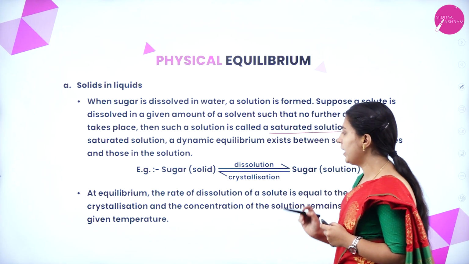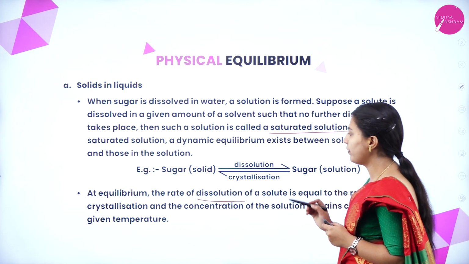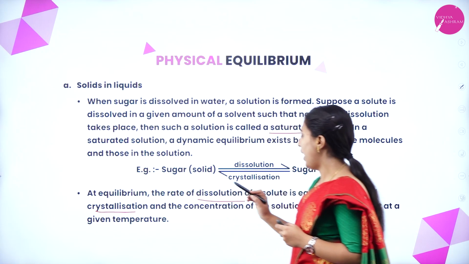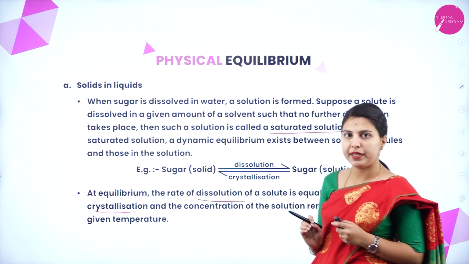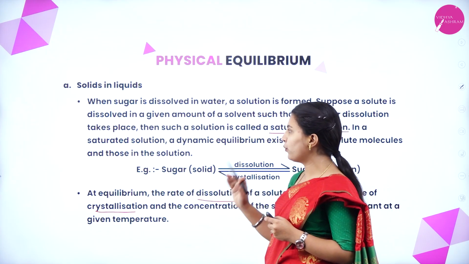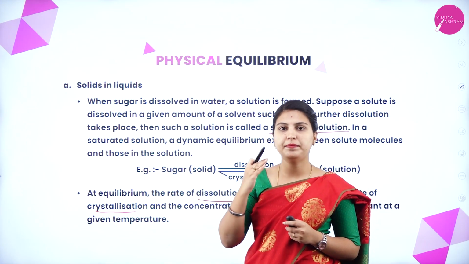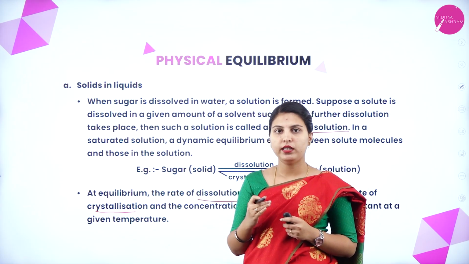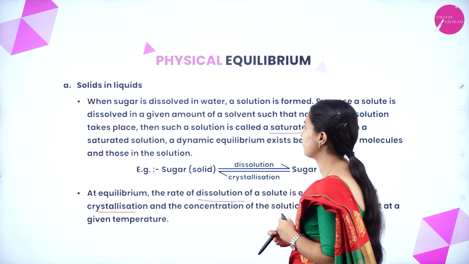At equilibrium, the rate of dissolution of the solute is equal to the rate of crystallization, and the concentration of the solution remains constant at a given temperature. When both phases are in equal rates, the system has reached equilibrium.